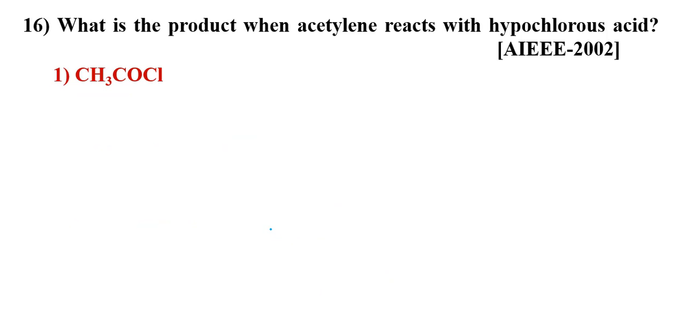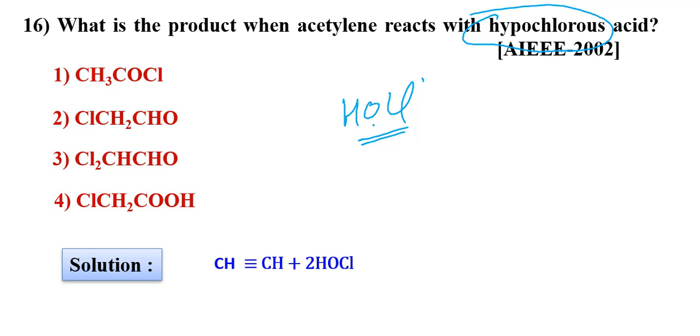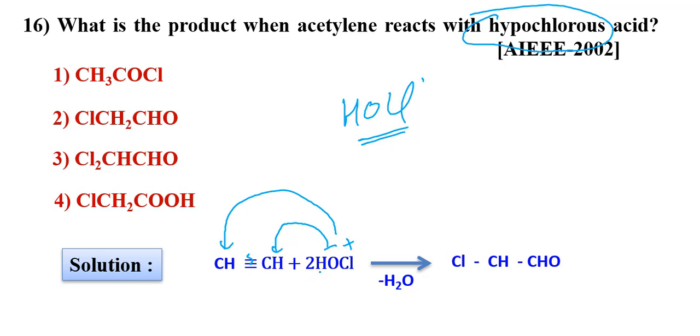Next, what is the product when acetylene reacts with hypochlorous acid? You have to know what is hypochlorous acid first of all. If you know the hypochlorous acid, then easily you can write HOCl is the right. Okay, in this HOCl, see here acetylene we are writing HOCl. In this HOCl, OH is minus, Cl is plus. Then at one place OH, at another place chlorine. 2 pi bonds are there, so 2 times it will attack.